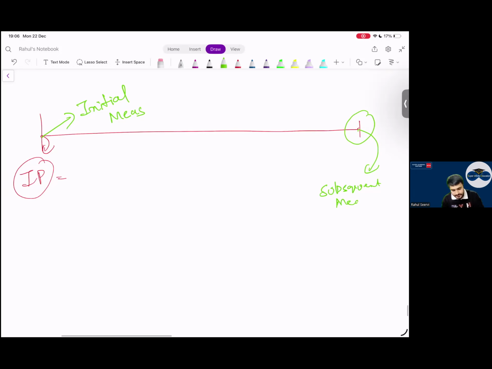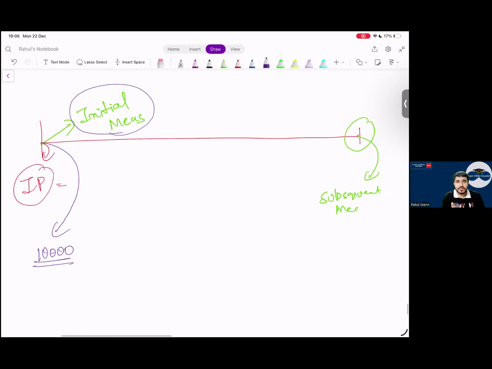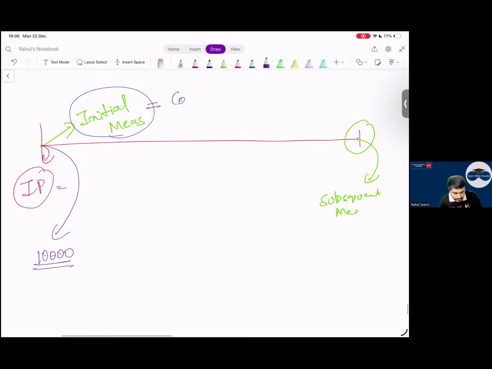Now I say, everyone, today I purchase a property for 10,000. Now initially, what amount will I record this property at? Initially we record this at cost. Cost basically means what? Can anyone tell me what cost means? Purchase price. Can I say cost basically means purchase price?